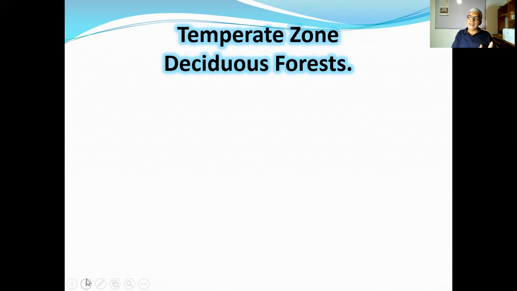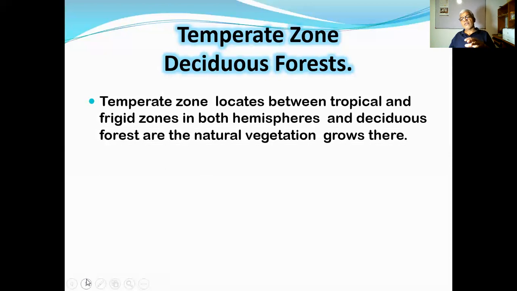On one side, the temperature goes down. On the other, all the deciduous trees or the deciduous forest shed their leaves. The leaves can be found on the ground during the autumn as well as winter. The temperate zone is located between the tropical and the frigid zone. Now you are aware of that location in both hemispheres. Deciduous trees are the natural vegetation growing there. Therefore, now you are aware of that one.